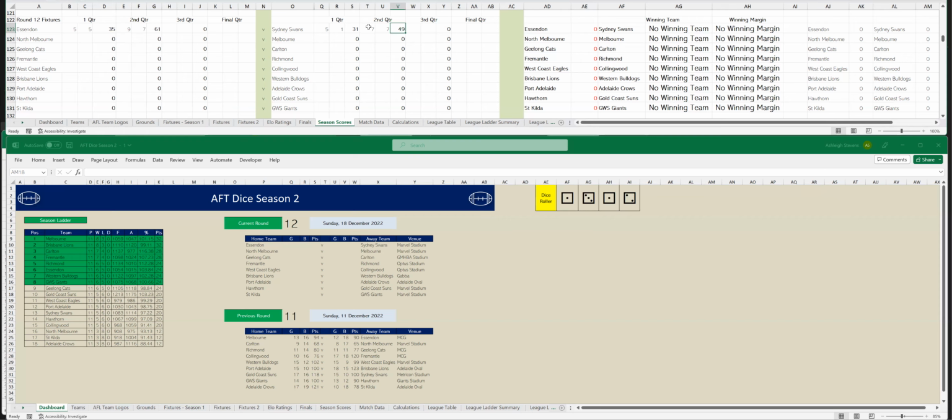And at halftime, Essendon are leading by 12 points. Let's go to the third quarter. It's Essendon 1-3. So that's 10 goals, 10. To Sydney, 1 goal, 2. So that's 8 goals, 9.